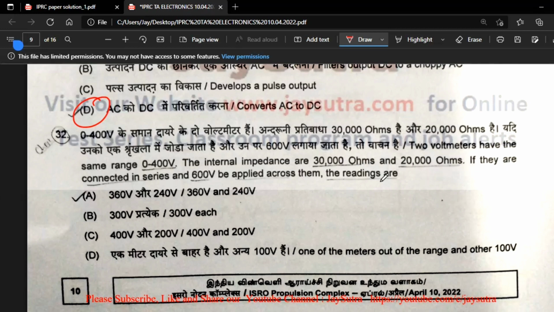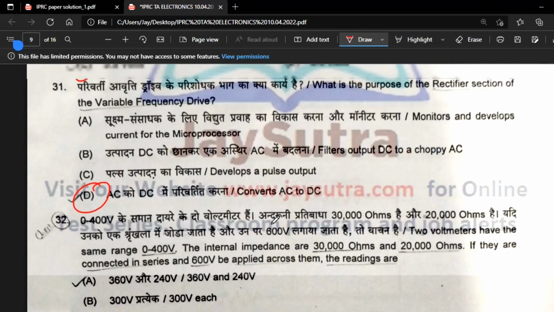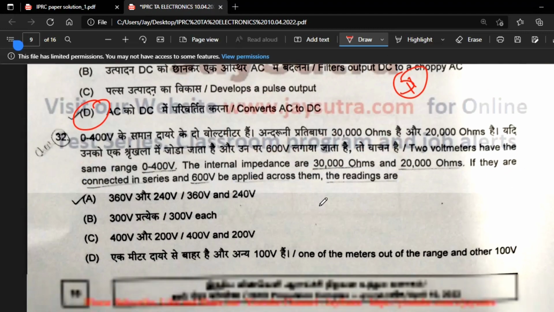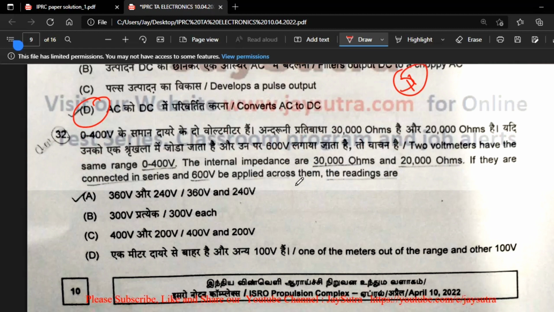Question 32: two voltmeters have the same range 0 to 400 V, with resistances 30k and 20k. If they are connected in series across 600 V, what are the readings? Here we apply the voltage division formula.